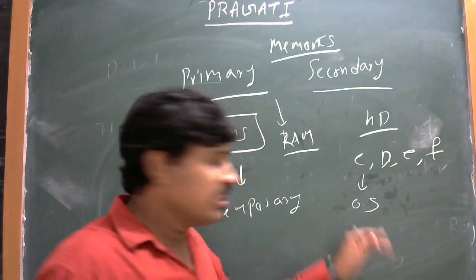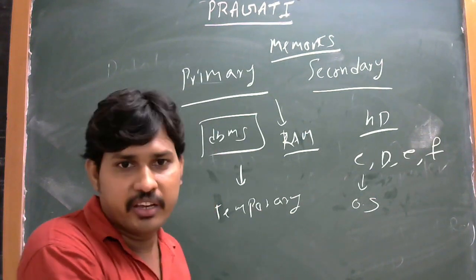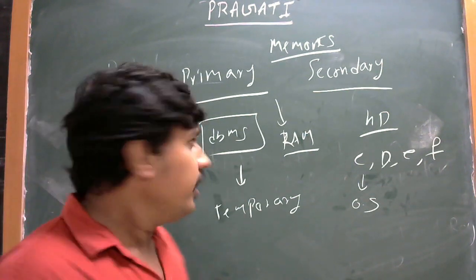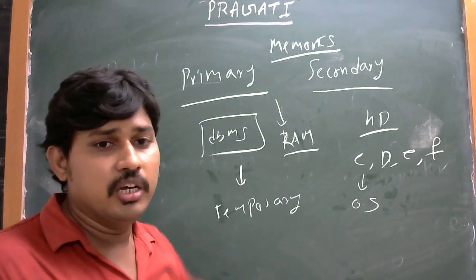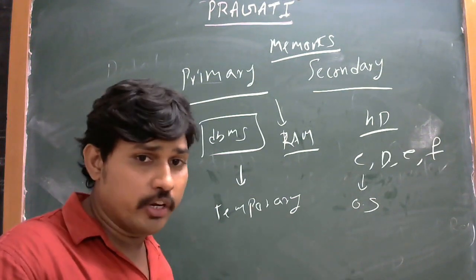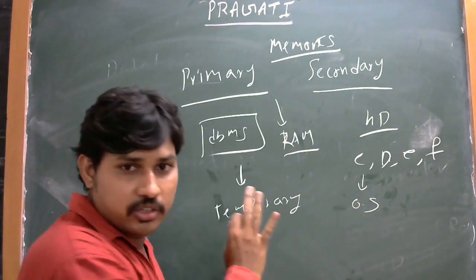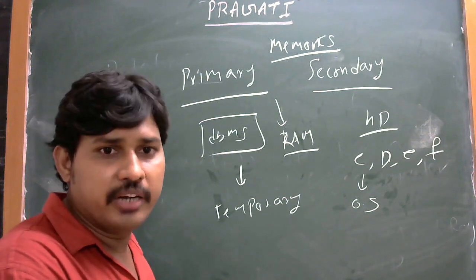It is not permanent, it is temporary. Next, our database information is constant information stored in a particular disk, either in the hard disk. This is database management. We are talking about database.